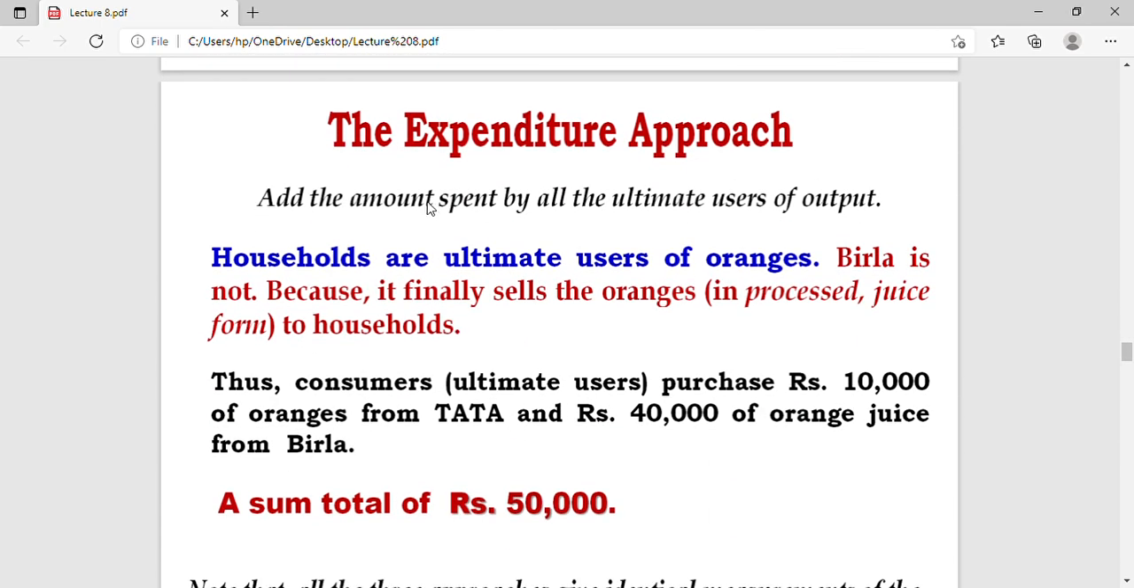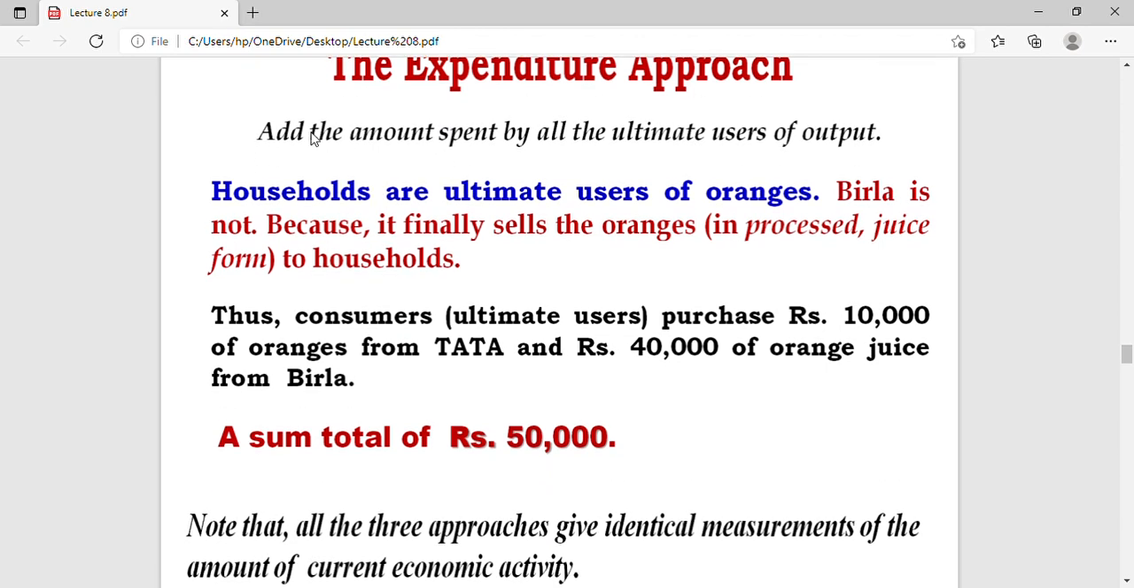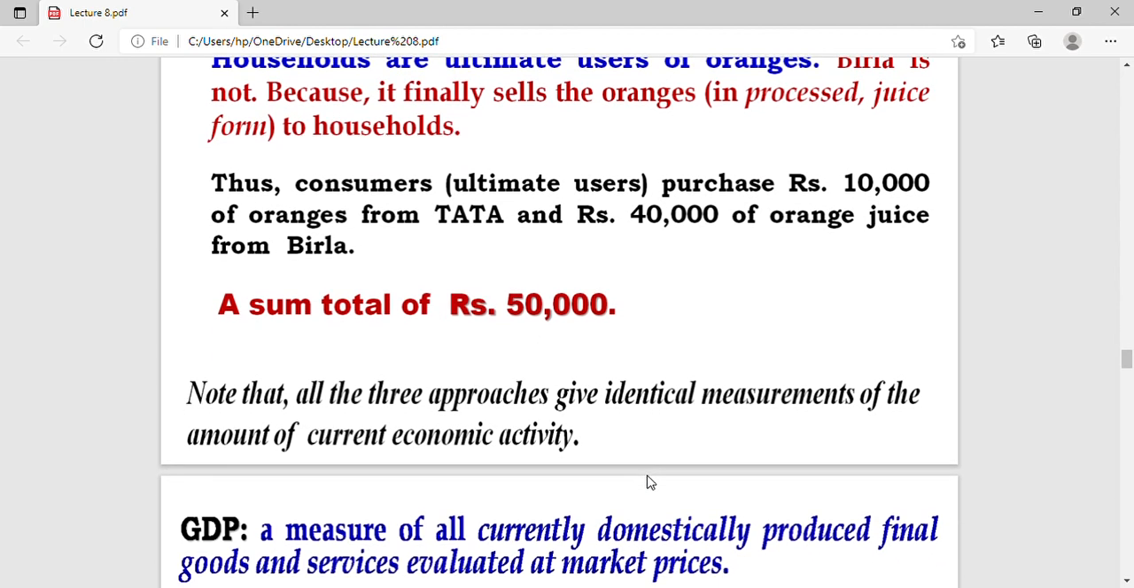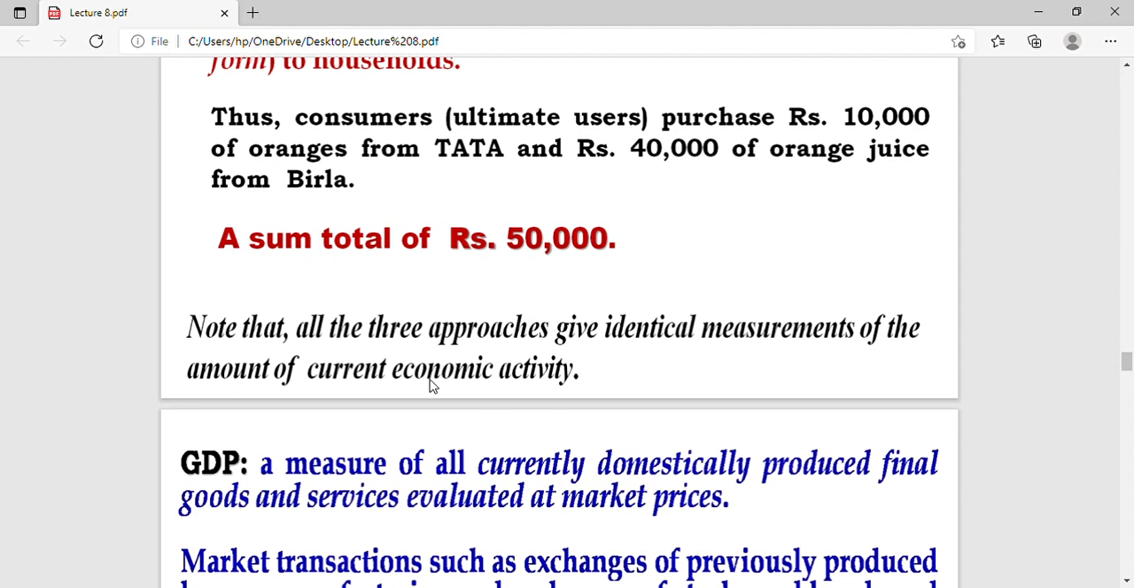If we go by the expenditure approach, we add the amount spent by all the ultimate users. Households are the ultimate users of the oranges. Birla is not, because it finally sells the oranges to the household. Thus, the consumer purchases rupees 10,000 of oranges from Tata and 40,000 of orange juice from Birla, so the total sum will be 50,000. So from all these three methods, we will get the total of 50,000 in the economy.